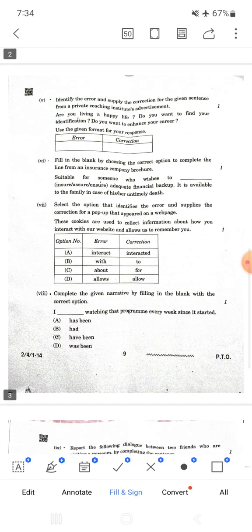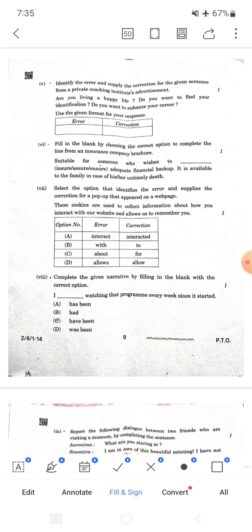And the seventh one, option D is the correct answer, because it is not singular, it is plural form, and therefore we go with option D. The eighth one: has will not come, had will not come, and have been is the correct answer, and the other forms are naturally wrong.